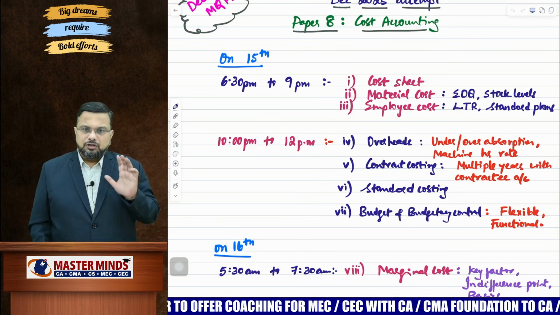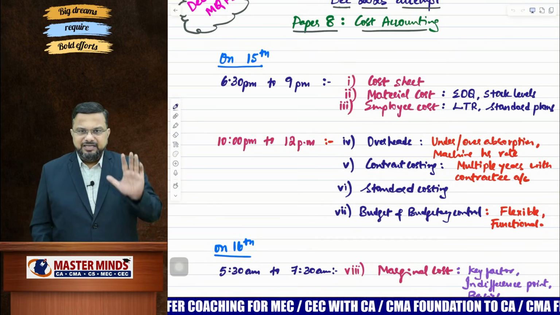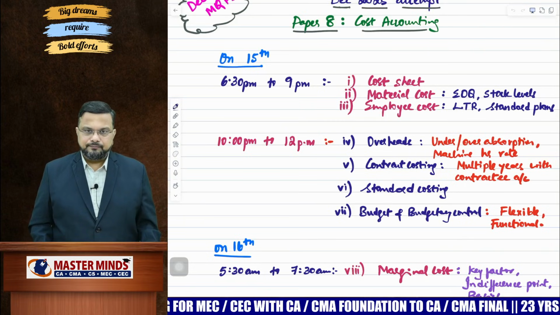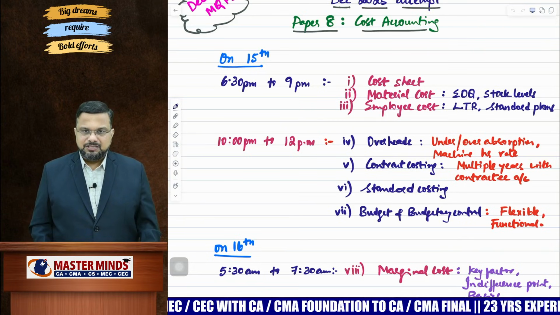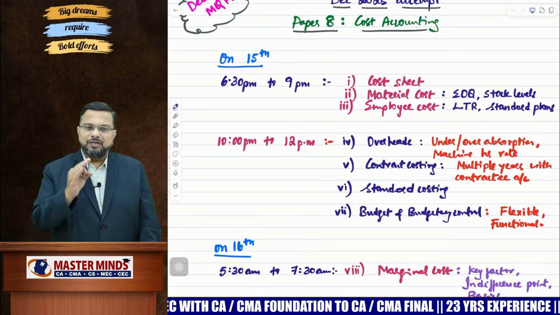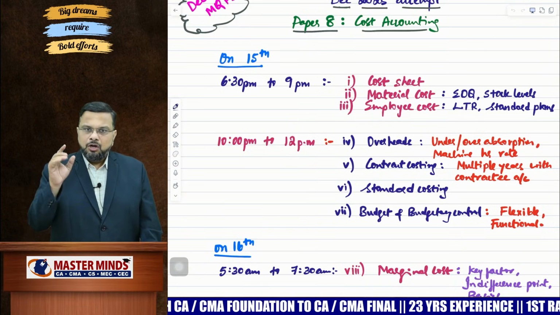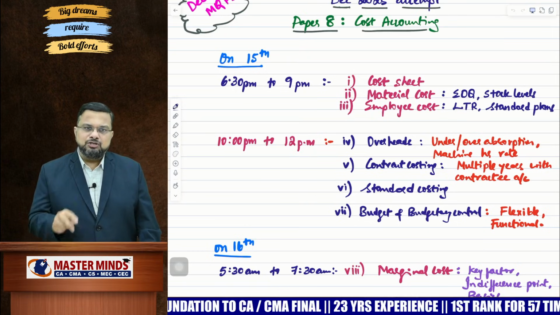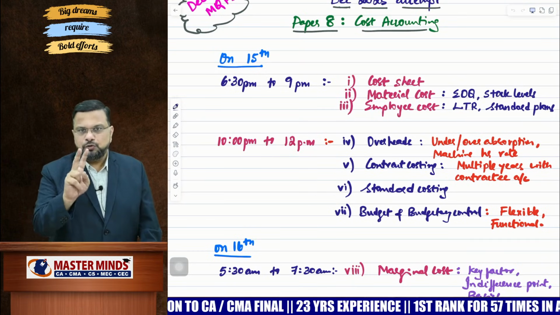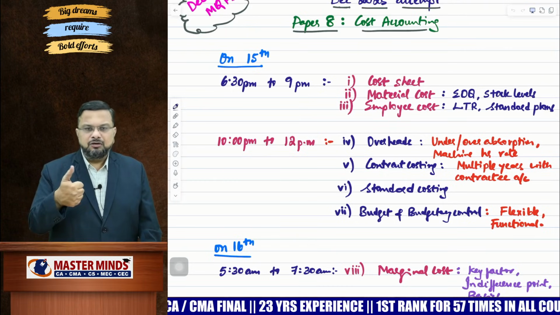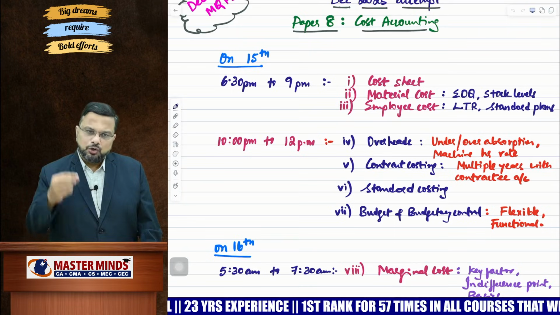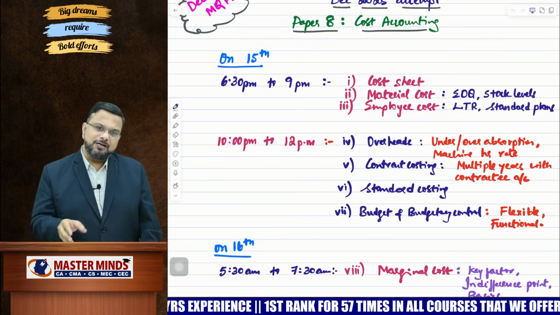So make sure that you are able to complete these 7 chapters today itself. Okay, what will happen, sir? Out of these 7 chapters, you will get 6 questions for sure. Now, from cost sheet, you will get a question. From material, employee, overheads, out of these 3 chapters, you will get 2 questions. Contract costing, definite question. Standard costing, definite question. Budgetary control, definite question.